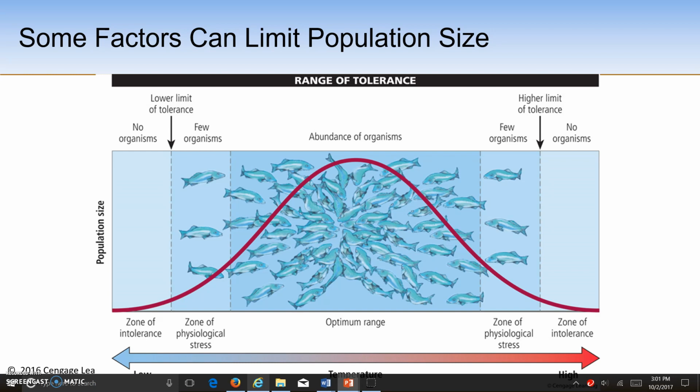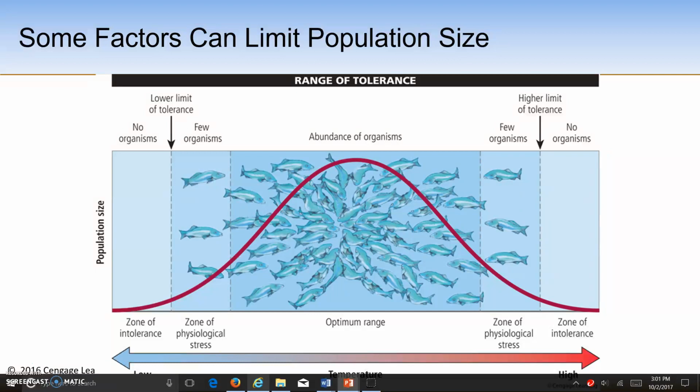Now, each species within an ecosystem does have a range of tolerance, or its ability to survive under various specific physical and chemical and environmental conditions. Some individuals in a population may also have different ranges of tolerance for temperature or other physical and chemical factors. These are known as limiting factors. So, for example, on land, precipitation could be a limiting factor.